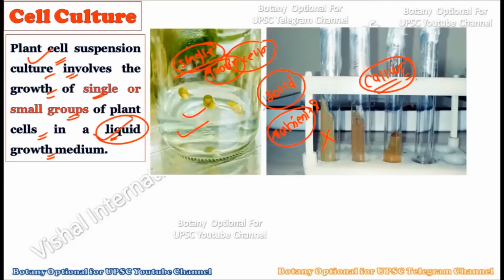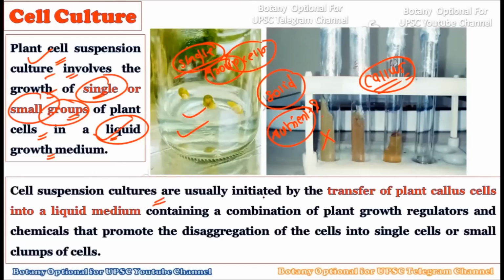So basically, the difference between the callus culture and the single cell culture is that during single cell culture we always use the liquid medium, and as the name suggests, we use a single cell or a very small group of cells, grown in the liquid media, to convert into a whole new plant. So plant cell culture or plant suspension culture is growing a single or a small group of cells in the liquid medium. Now see, the cell suspension culture is usually initiated by the transfer of plant callus cells into the liquid medium. This is very important.